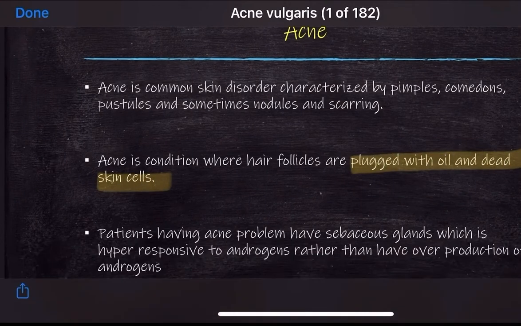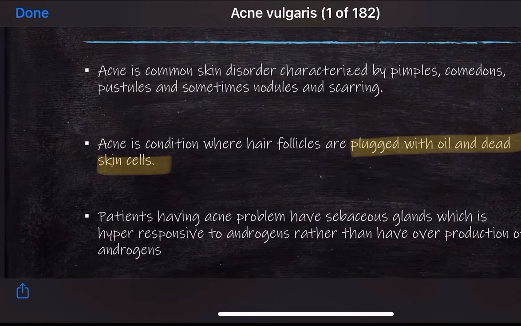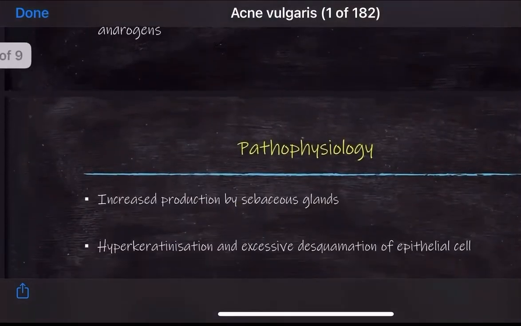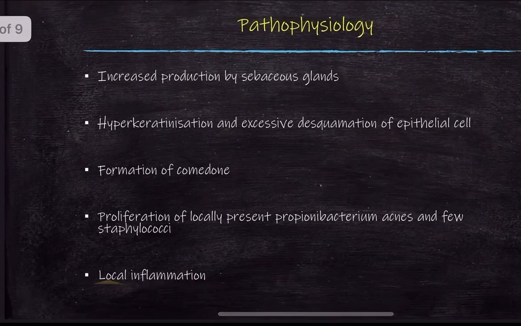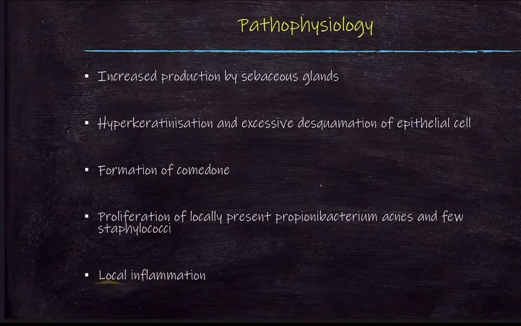Patients having acne have sebaceous glands which are hyper responsive to androgens, rather than having an overproduction of androgens. Important points related to the pathophysiology of acne are increased production of sebum by the sebaceous gland, hyperkeratinization and excessive desquamation of the epithelial cells, formation of comedones, proliferation of locally present Propionibacterium acnes and a few staphylococci, and local inflammation. We will discuss them one by one.